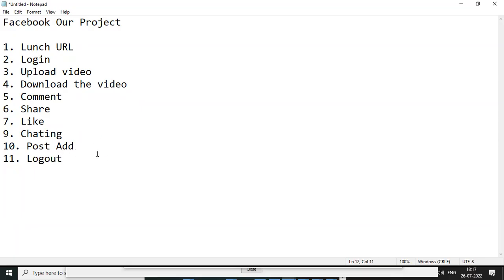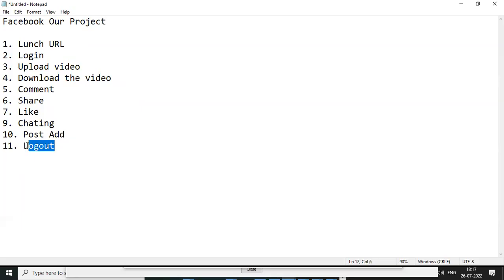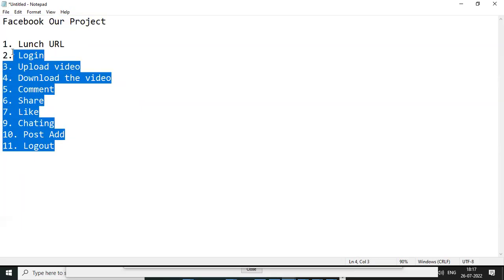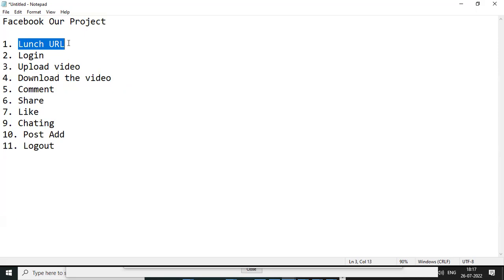So when you need to record, first you should understand what steps will come one by one. First you need to launch the URL, means you need to open the Facebook application, and then give your credentials like username and password, and log in successfully. After login, you need to upload a video, and then download the video.